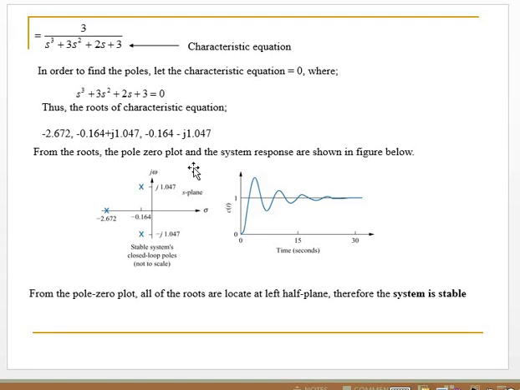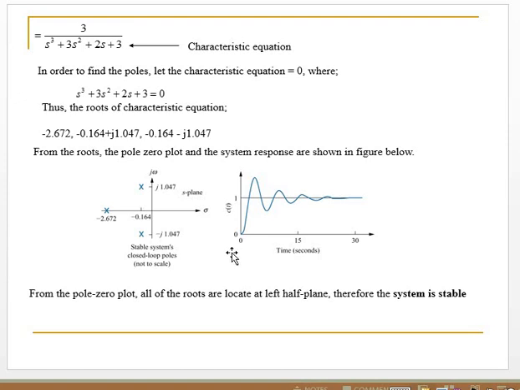From these roots, the pole-zero plot and the system response are shown in the following figure. On the left side is the pole-zero plot. We see all the real parts of the poles are in the left side, which means the system is stable.